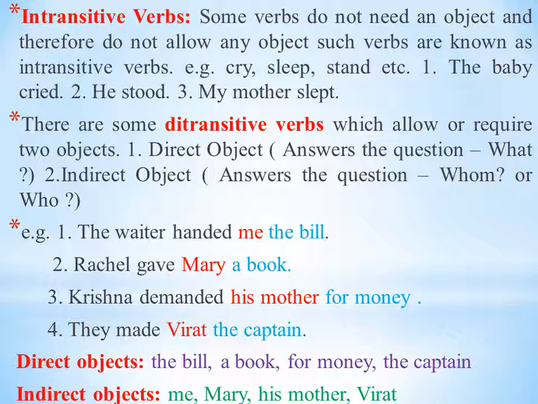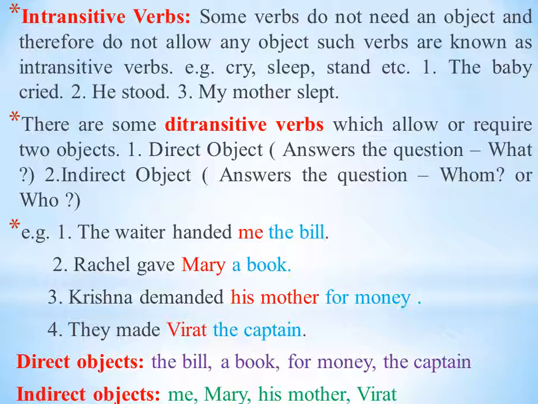Rachel gave Mary a book. Rachel gave a book. A book is direct object and Mary is indirect object. If we remove Mary from this sentence, Rachel gave a book has its own meaning. Krishna demanded his mother for money.